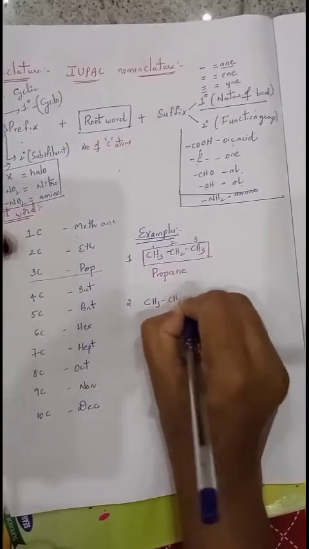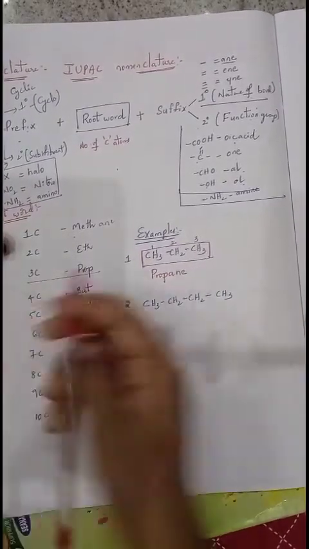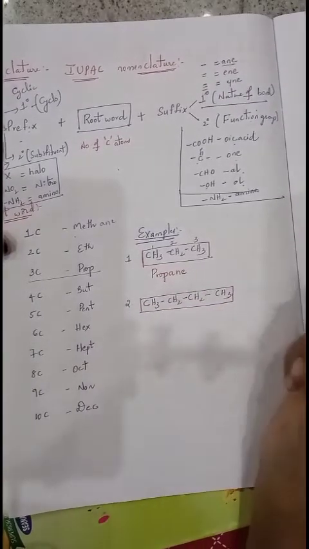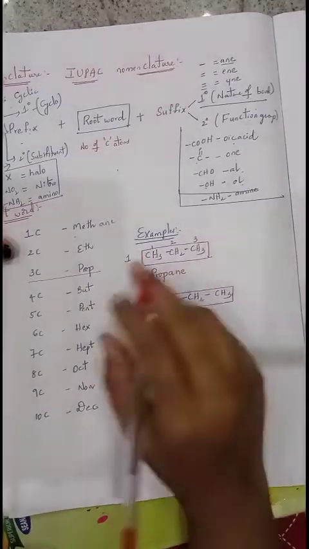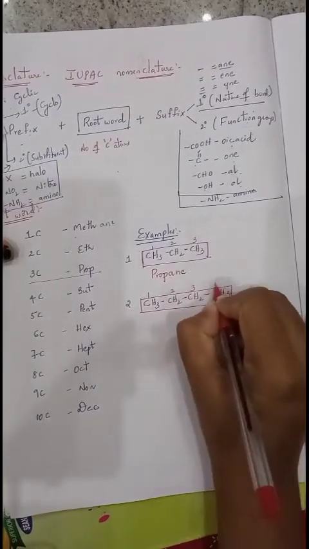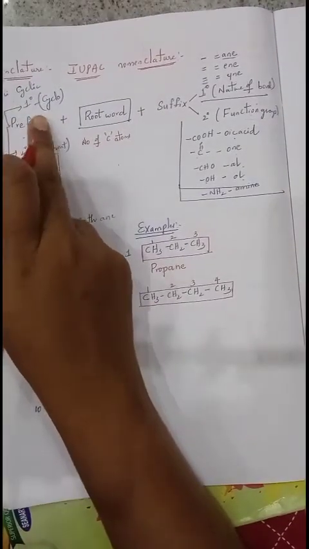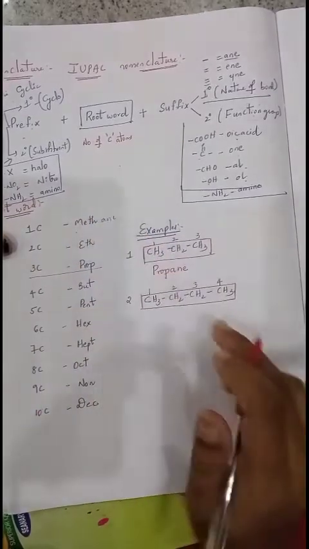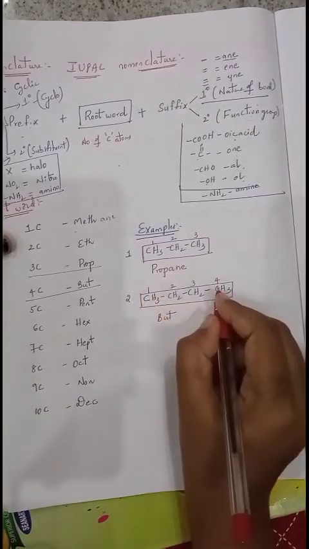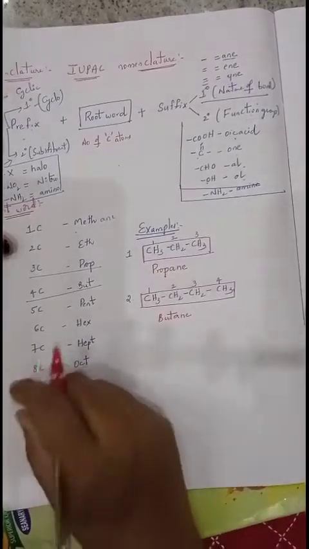CH3, CH2, CH2, CH3. First select the parent chain. Only one possible chain is there, that becomes the parent chain. Now give numbering. Either side you can give because there is no substituent and no functional group. I am giving from left to right: 1, 2, 3, 4. With 4 carbon atoms, and no substituent, no primary prefix, no secondary prefix, directly the root word. With 4 carbon atoms, the root word is but. Write that, but. Single bond is the nature of bond, and for a single bond the suffix is ane. Directly we will write butane. And there is no secondary suffix.